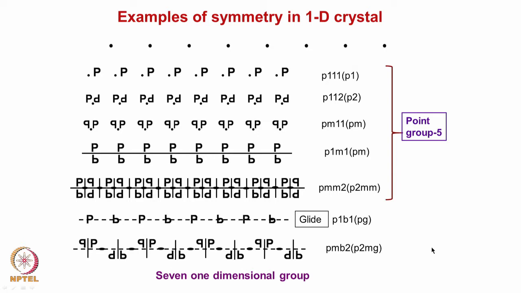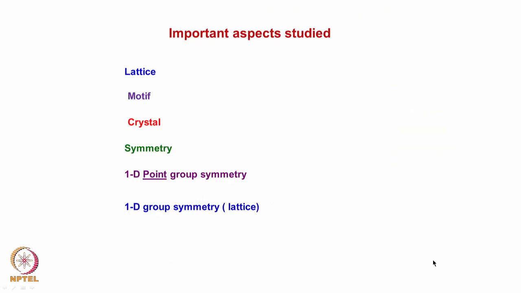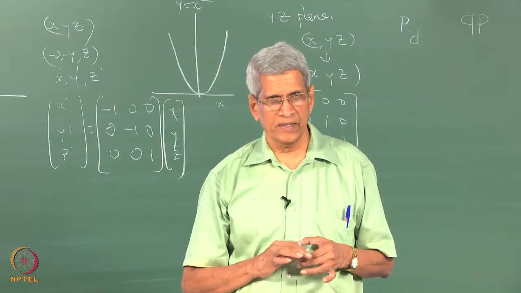In a one dimensional lattice, we can have 7 space groups. Okay. So looking at this one dimensional lattice itself, you have got an idea of how the various symmetry elements come, correct?